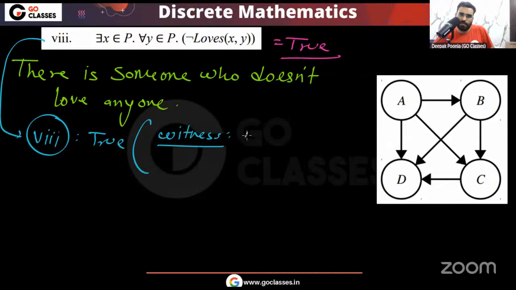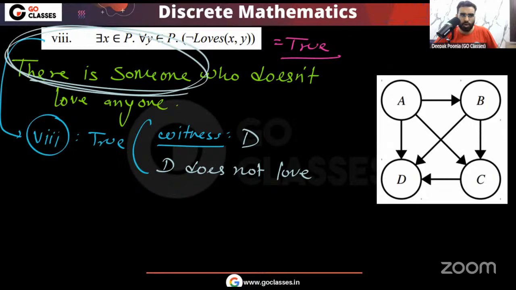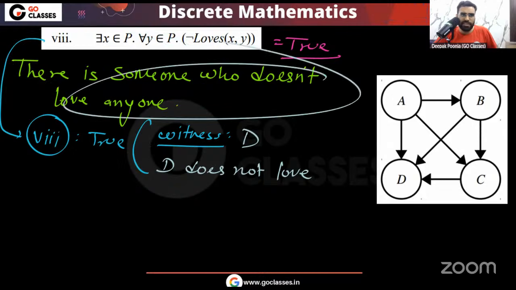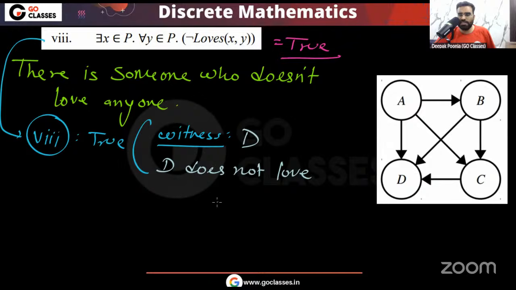The witness is D. Because D does not love anyone. D does not love himself also. If there is a self loop on D, if D loves D, then the answer will be false. Because remember, when you say there is someone who doesn't love anyone, it simply means there is someone in the domain who doesn't love anyone in the domain. Please understand that there is someone in the domain who doesn't love anyone in the domain. So here you can see the witness is D. D does not love anyone.